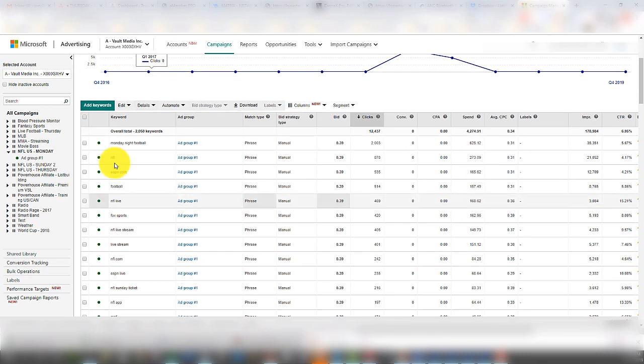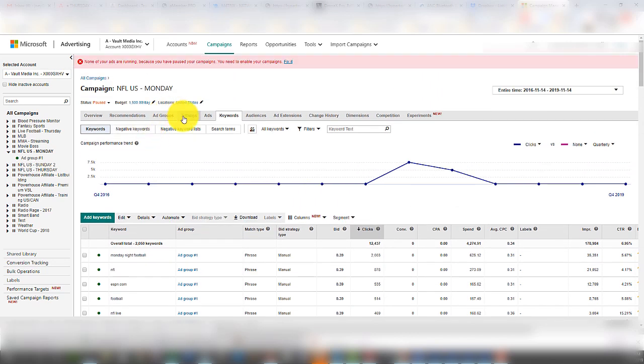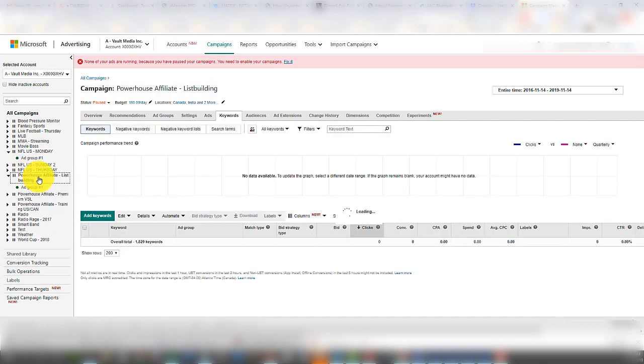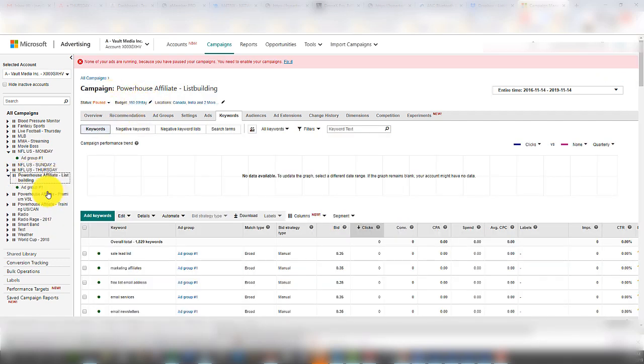You just find keywords that you think people are going to be searching for, and you run those keywords, okay? And you target them, so when people search that in the Bing search engine, your ads will show up. And it's really that simple. So you don't stand to lose a whole bunch of money. You can set your budget as low as $25 a day. In fact, I think I had one list building campaign here. I was testing. Oh no, that one's 150 a day. But anyway, my point is you can go as low as $20 a day if you want in terms of budgeting.